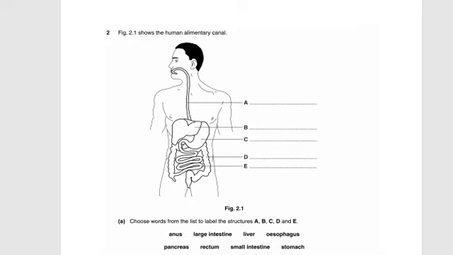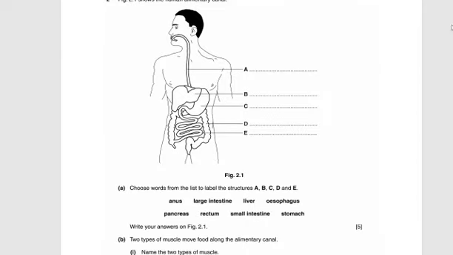As we have revised that, the major purpose to memorize all this is that, even though the examiner doesn't ask, we are revising it. If the examiner asks any other sort of questions, we have in mind what sort of organ these are. So let's solve question number 1: choose words from the list to label the structures A, B, C, D and E.